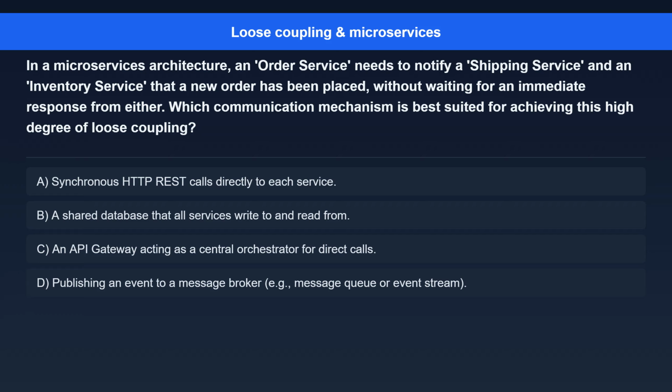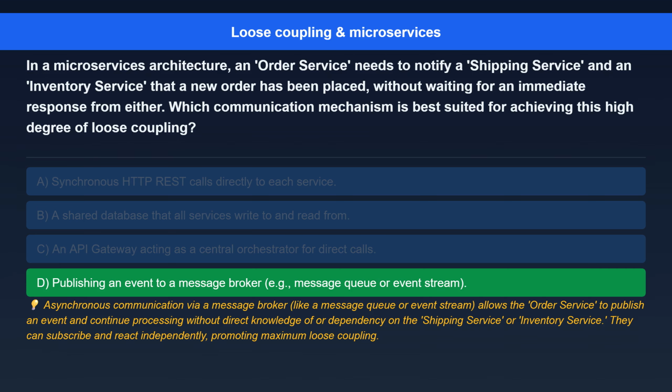Option B. A shared database that all services write to and read from. Option C. An API gateway acting as a central orchestrator for direct calls. Option D. Publishing an event to a message broker, e.g., message queue or event stream. The correct answer is publishing an event to a message broker, e.g., message queue or event stream.